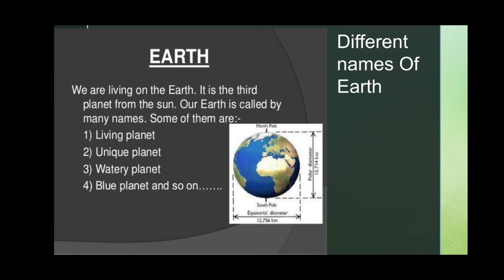Watery planet means 70% of our Earth is covered with water, that is visible as the color blue, which indicates a watery planet. Blue planet, as our Earth is covered with water, maximum portion of our Earth is covered with water, so we can say that it is also known as the blue planet. Now we are going to see what are continents and oceans, what are the major continents and how many continents and oceans there are. We will see.